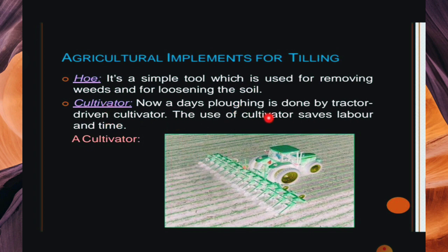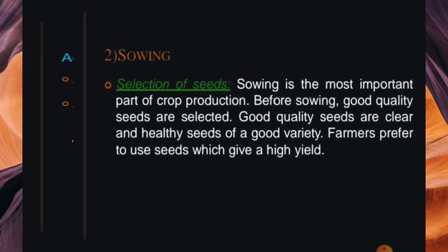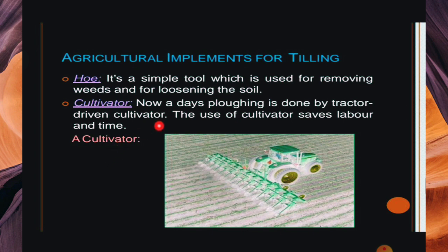Cultivators: nowadays ploughing is done by tractor. You can see in this picture, we call them tractor-driven cultivators. The use of cultivators saves labor and time. They save so much time, and by this they can do their other work also. So this is a cultivator, we say cultivator in English.